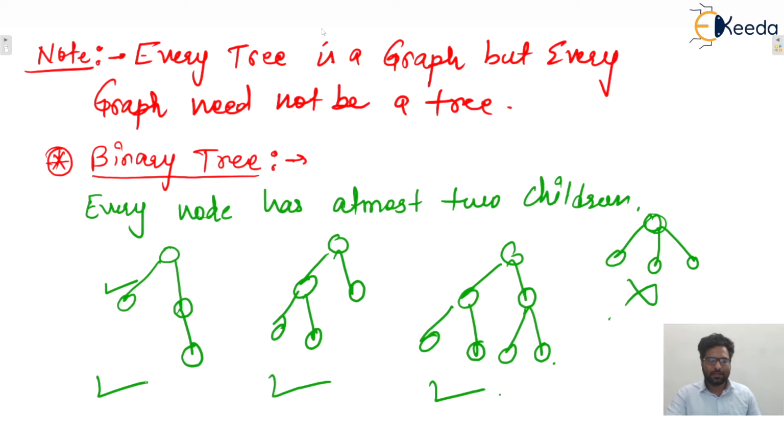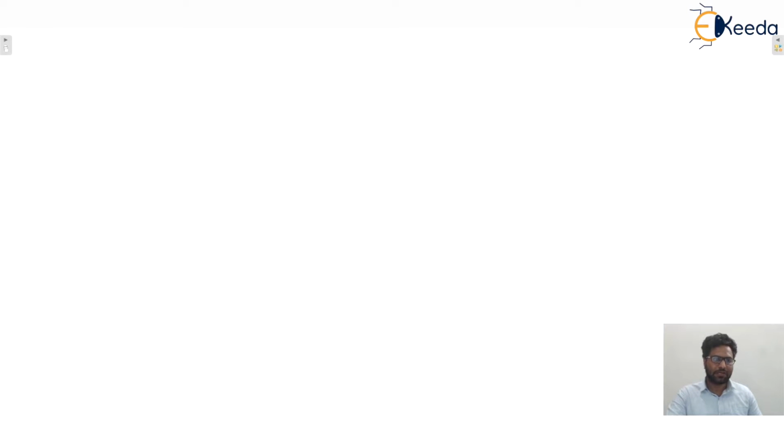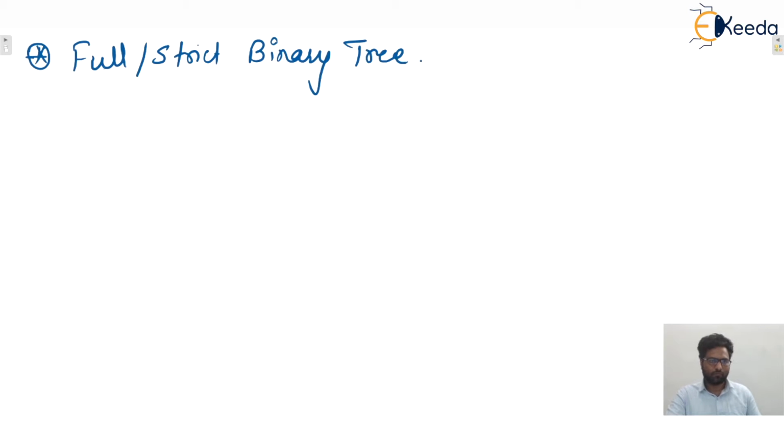Okay, next, one more category of the binary tree: the full binary tree, or strict binary tree.